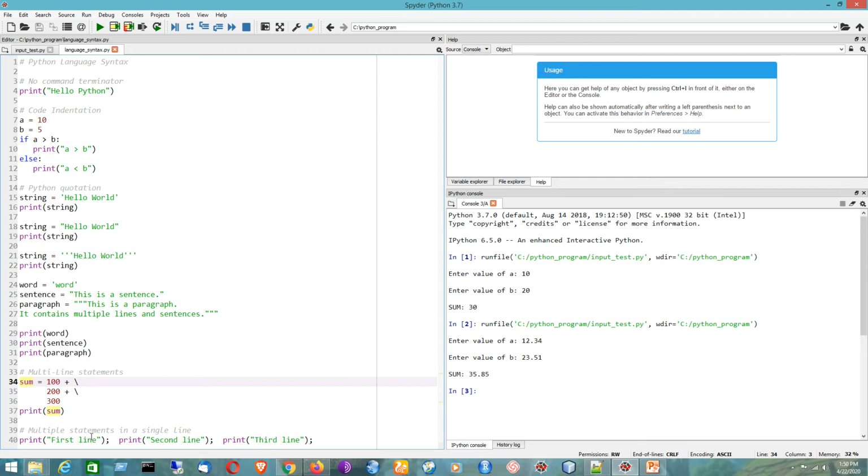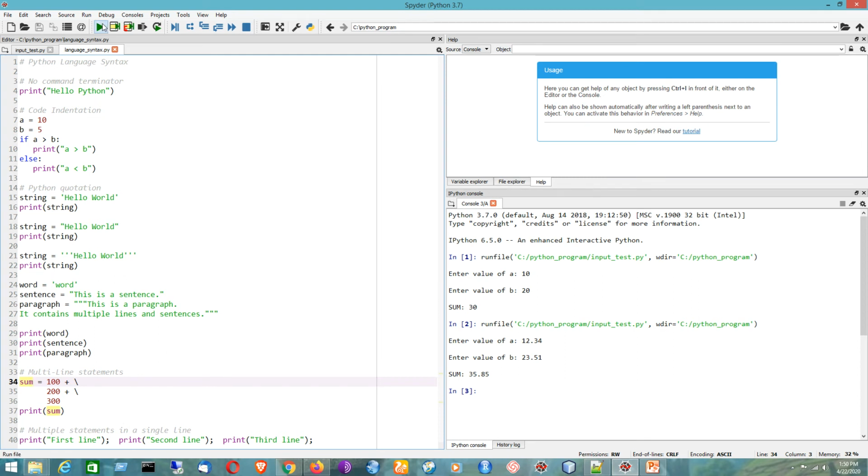Now, lastly, I have got multiple statements in a single line. So here, in order to separate the individual print statements, I have put a semicolon. While you are putting multiple statements in a single line, you must use a semicolon as a separator symbol. So that is the idea of the Python language syntax.